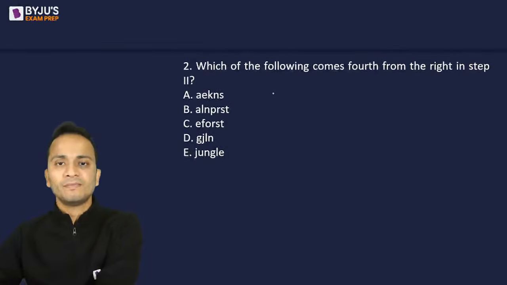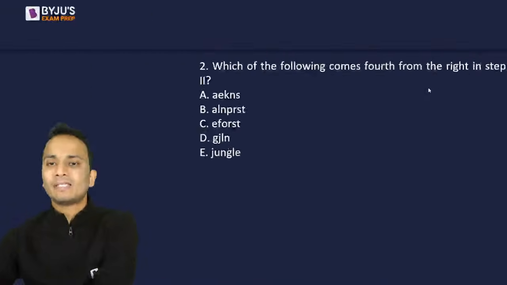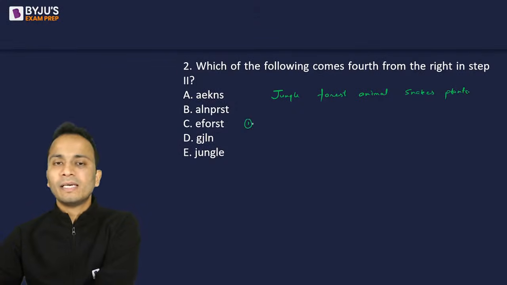I'll write jungle, forest, animal. I'll go back. Snakes and plants. Right? So first of all, step 1.